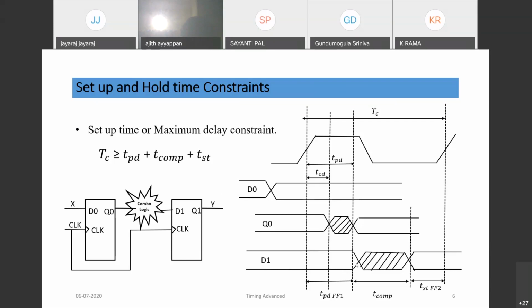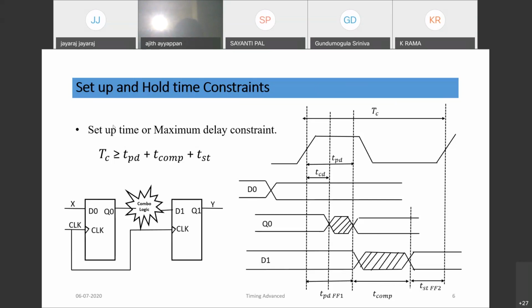Then D1, after the combinational logic, would start changing, and after the combo delay, T combo, the output of the combo logic would stabilize, and that should stabilize before the setup time window of the D1 flop. So T setup of flop 2. So TPD plus T combo plus T setup of flop 2.